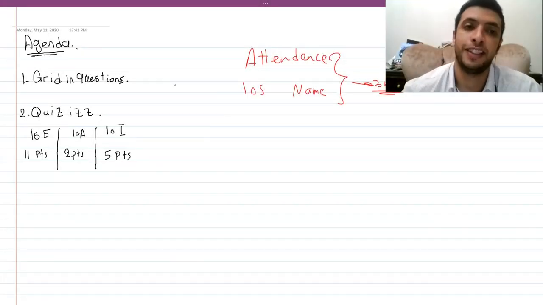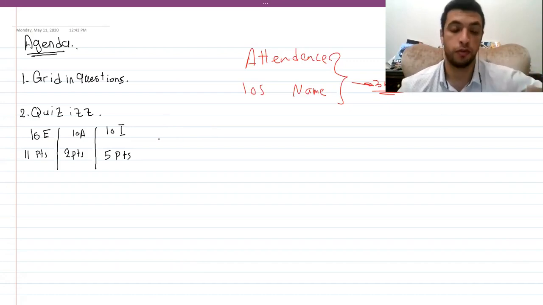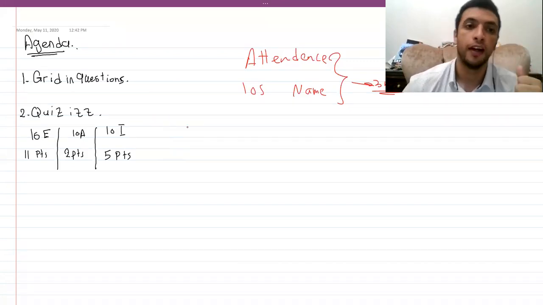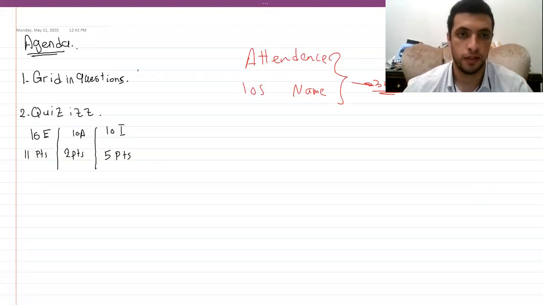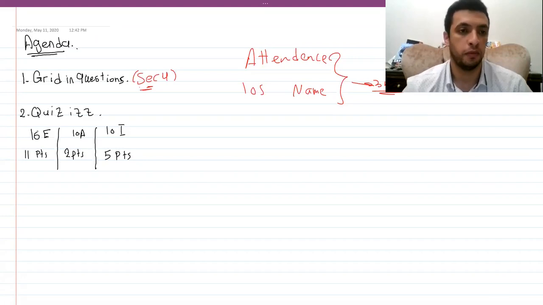All right, let's start. Previous week, if you remember, we talked about section 3 grading questions. We know now how to think in these questions, the questions without choices. This week, we are going to talk about grading questions 2, the section 4 questions. And then we are moving to quizzes.